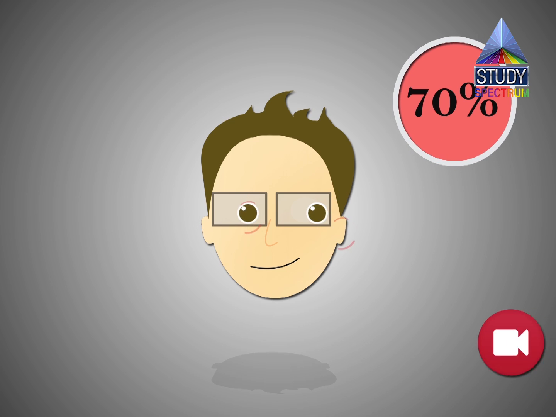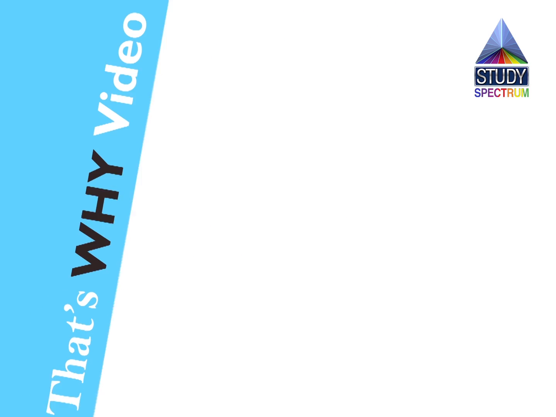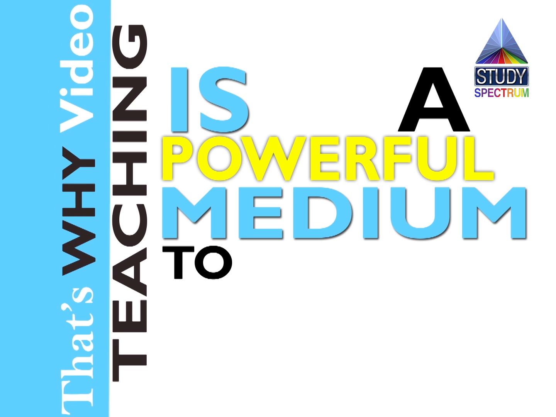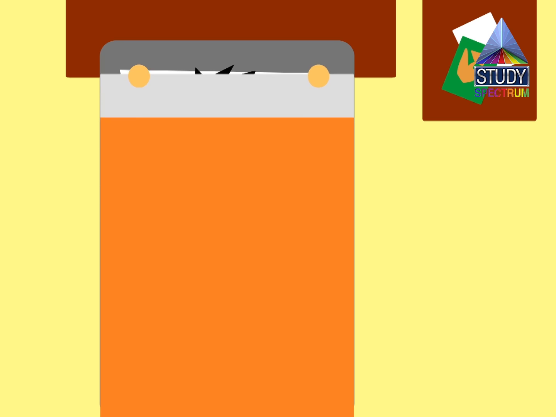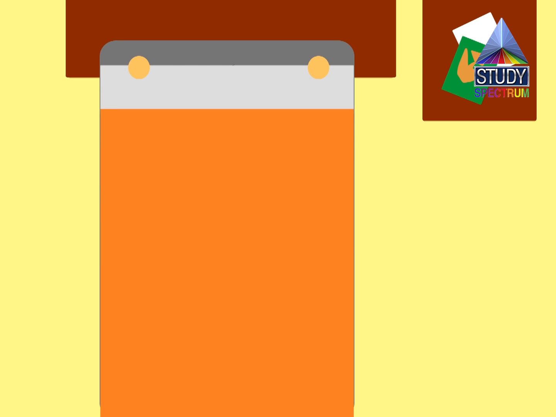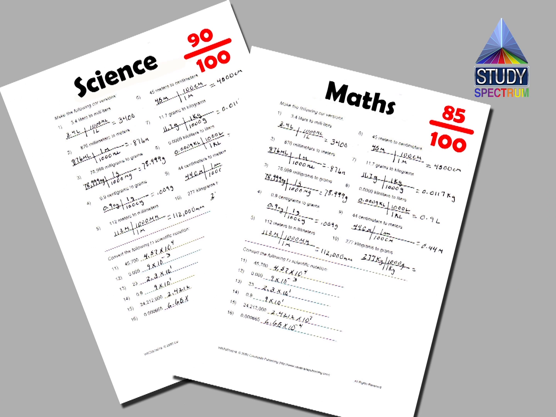But we remember 70% of the audio visuals. That is why video teaching is a powerful medium to learn. After watching Study Spectrum TV channel, you get a peaceful sleep with no tensions and no worries. You devote less time towards your studies and you get better marks in your exams.